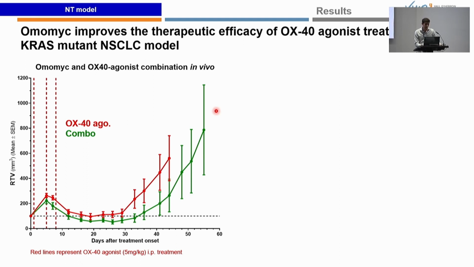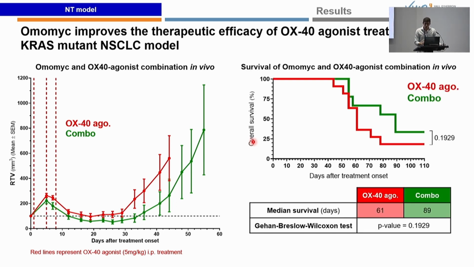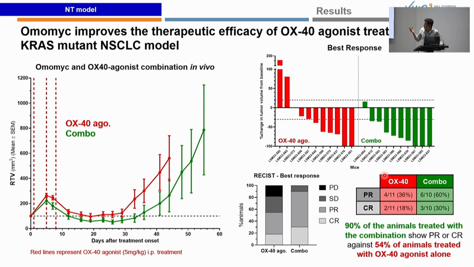As you can see by the relative tumor volume, the combination group, or the treatment with OMOMYC, delayed the relapse of the tumors after the treatment with the OX40 agonist, which is confirmed by the increase of the median survival up to 89 days compared to the 61 days of the immunotherapy alone. Besides, if we take the best response of each mouse, we can see that 90% of the animals treated with the combination saw partial or complete response against 54% of the animals treated only with the immunotherapy.